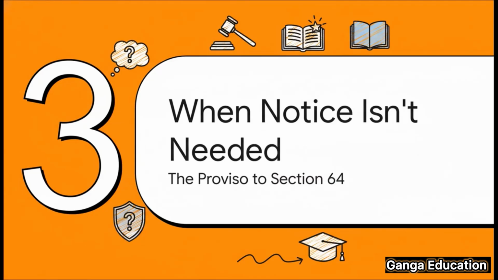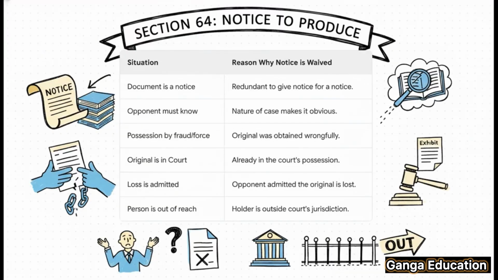Okay, but the law always tries to be practical. Section 64 has a very important proviso, which lists some specific situations where you actually don't need to give this notice. For your prelims exams, let me tell you, these exceptions are pure gold. They are tested all the time. There are 6 exceptions here, and each one makes perfect sense. First, if the document you need to prove is itself a notice. It would be silly to give a notice for a notice, right?